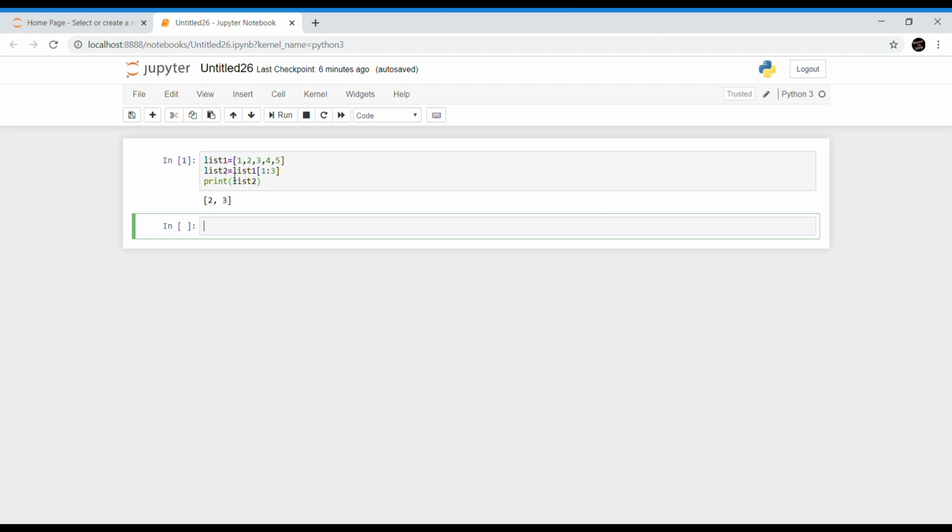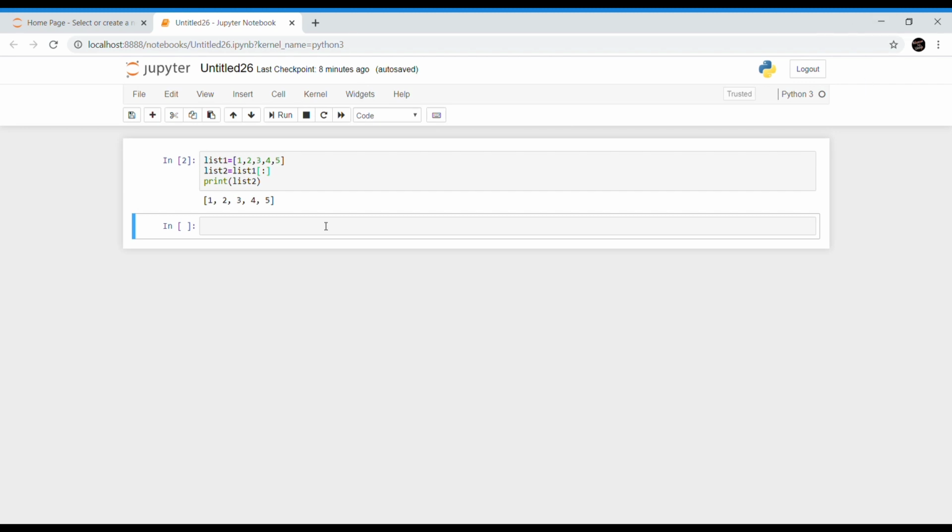Now in list 2, the elements present at index 1 and 2 will be stored, and if I try to print list 2, then I am getting this as my output. Suppose you want to create a copy of your old list, you can simply do this by the slicing operation. Now if you try to print list 2, then all the elements of your previous list, that is list 1, will be printed.